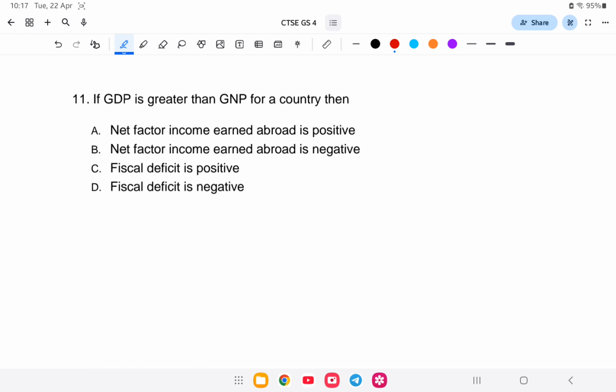If GDP is higher than GNP for a country, then: net factor income earned abroad is positive, net factor income earned abroad is negative, fiscal deficit is negative, or fiscal deficit is positive. First, let us understand the difference between GDP and GNP. GDP is the income earned within India, which is the gross domestic product.